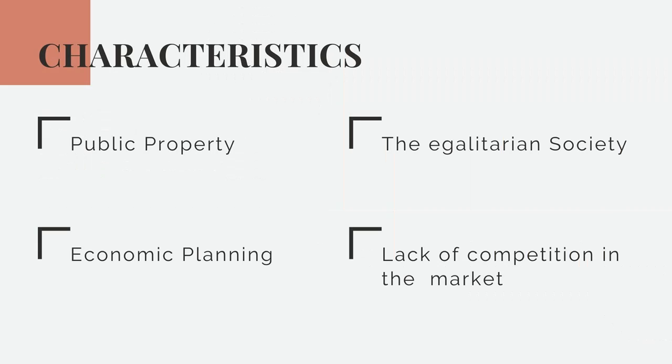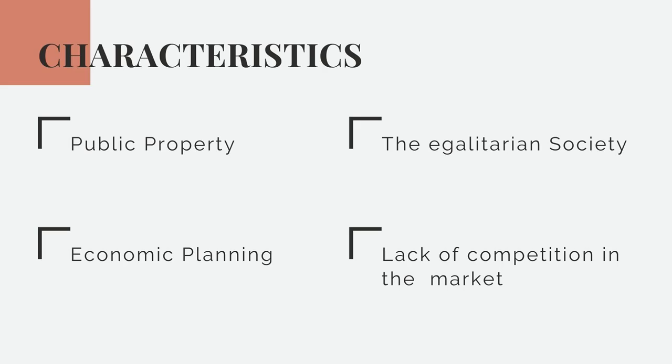Characteristics. The first one is public property. Public property is the central feature of a socialist economy, in which the means of production and distribution are controlled and regulated by the state, with the aim of maintaining a just society.